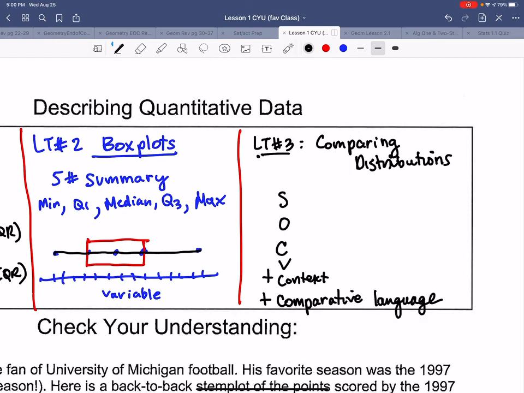Each one should be touched on. If it's not happening, you just say, yeah, it's not there. So this is your shape. And again, that's usually words like symmetrical or roughly symmetrical. We use words like skewed or bimodal, unimodal. Here, outliers. If I can calculate it, I address that. And I want to use the 1.5 IQR rule.